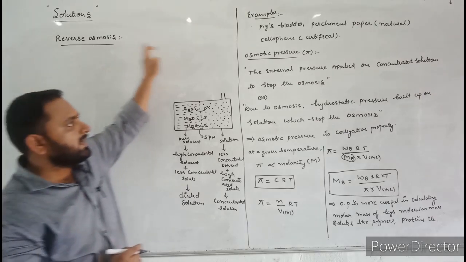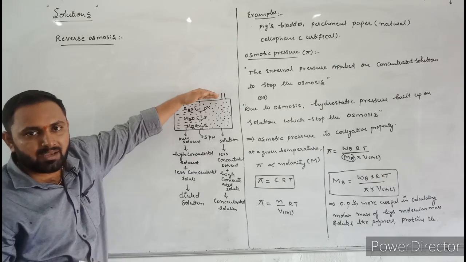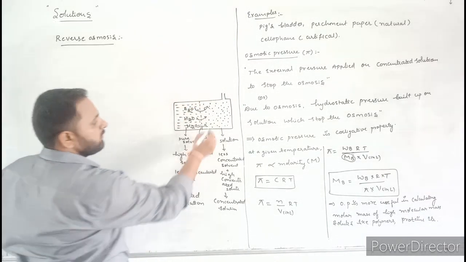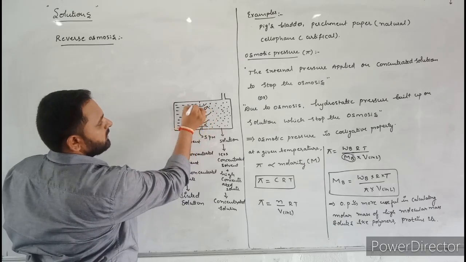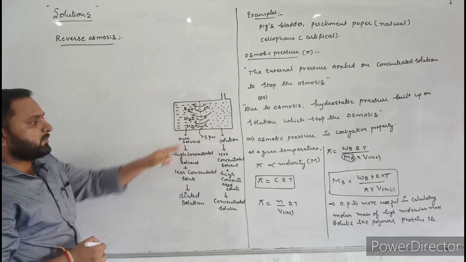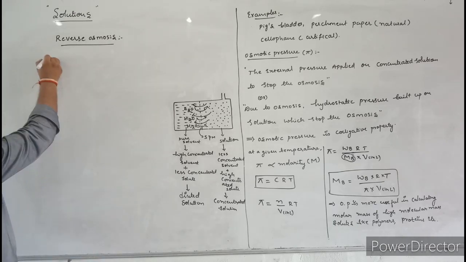When a pressure greater than osmotic pressure is applied on the solution, what happens? The water molecules will flow from solution to solvent. This process is called reverse osmosis. Here I will write the definition.